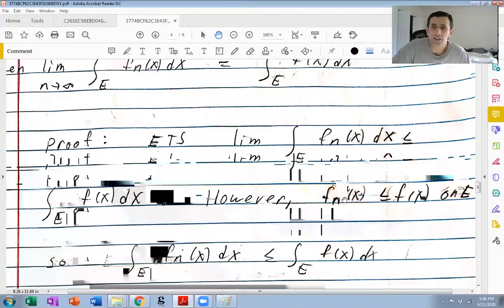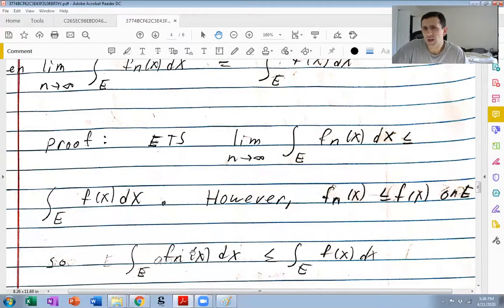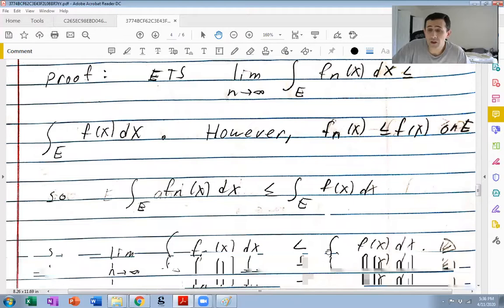Fn of x is less than or equal to f because Fn is increasing and f is the pointwise limit of these increasing numbers, possibly infinity. So in that case, each one of these integrals is less than or equal to the integral of f of x. So then the limit, which exists because this is a sequence of increasing numbers, could be infinite.